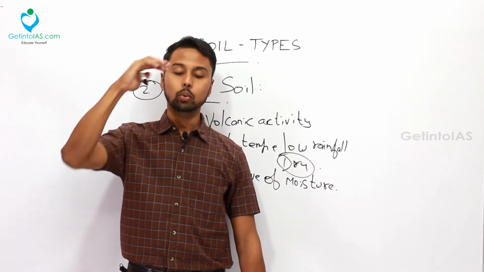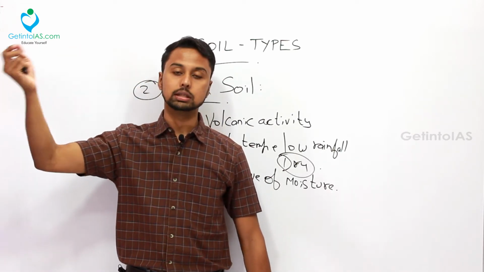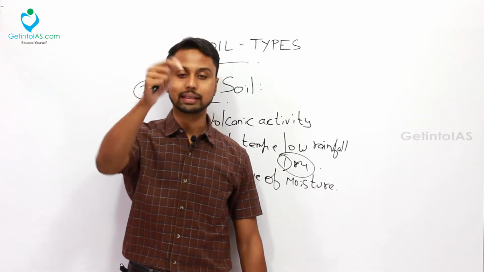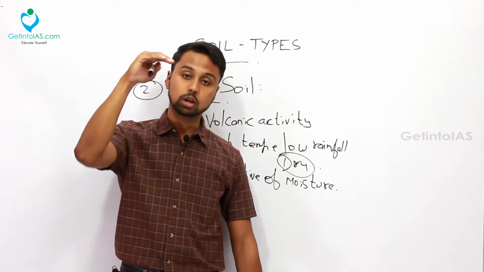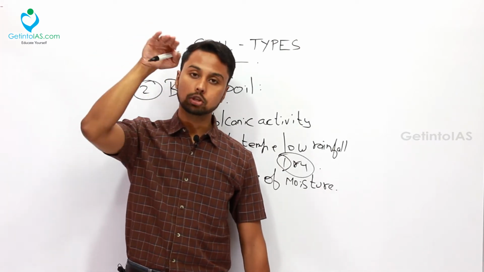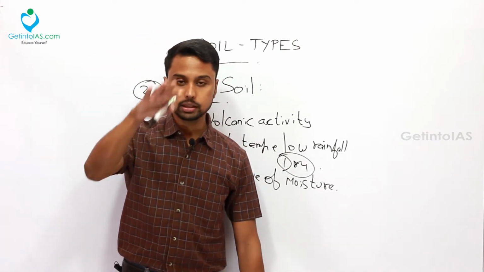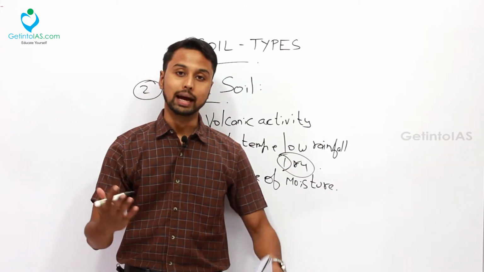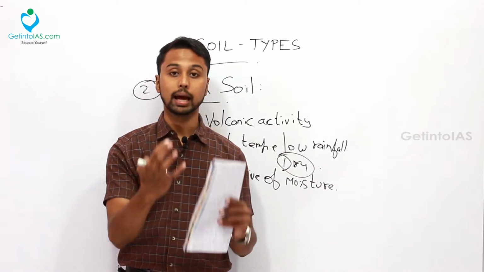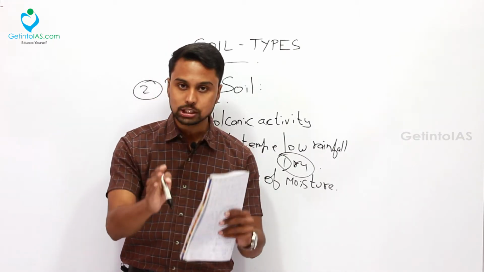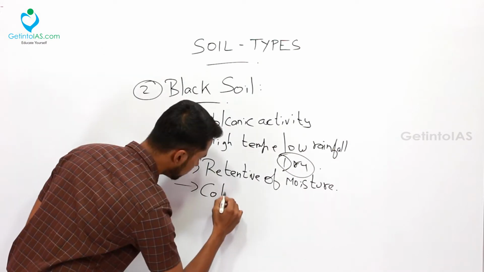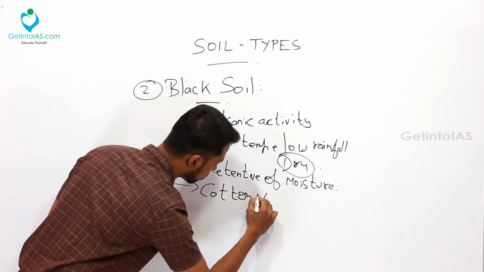Also, when a crack is there, the fallen leaves or the excreta of animals will go inside the soil and the soil will absorb it. So the soil is moist, and at the same time the soil is fertile. If you look at the upper part, it will be very dry, but the lower part is very fertile and moist. That is retention of moisture. This black soil is very good in that, and that's why the crop which is very apt for this black soil is cotton.